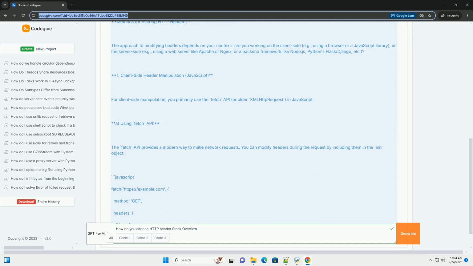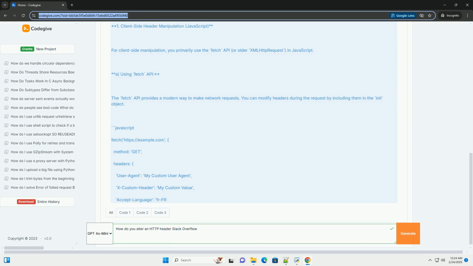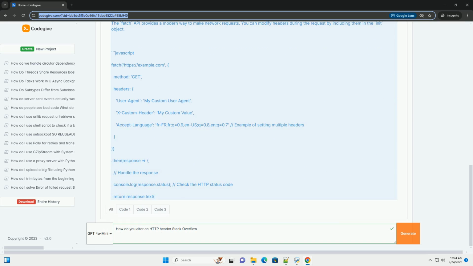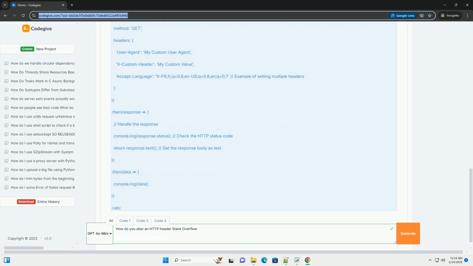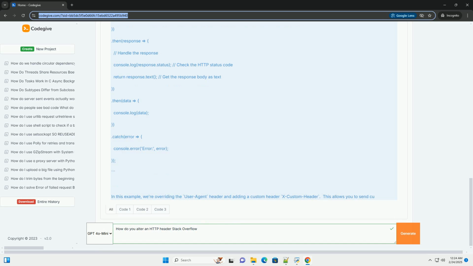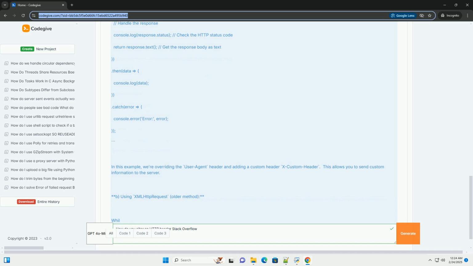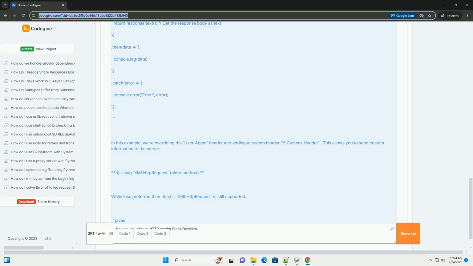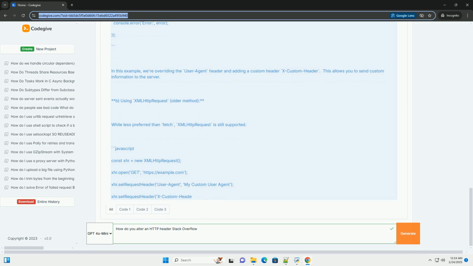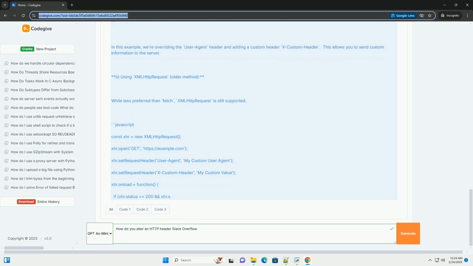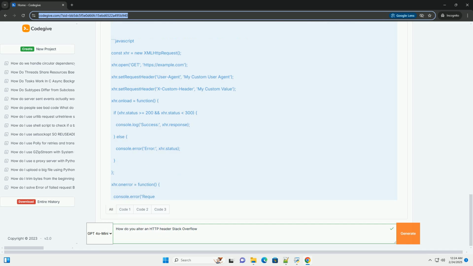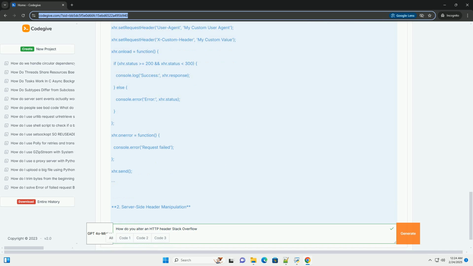Understanding HTTP headers. HTTP headers are metadata transmitted with every HTTP request and response. They provide information about the request or response, such as the content type, caching directives, authentication credentials, and more. Headers are key-value pairs, where the key is the header name, for example Content-Type or User-Agent, and the value is the header's content.